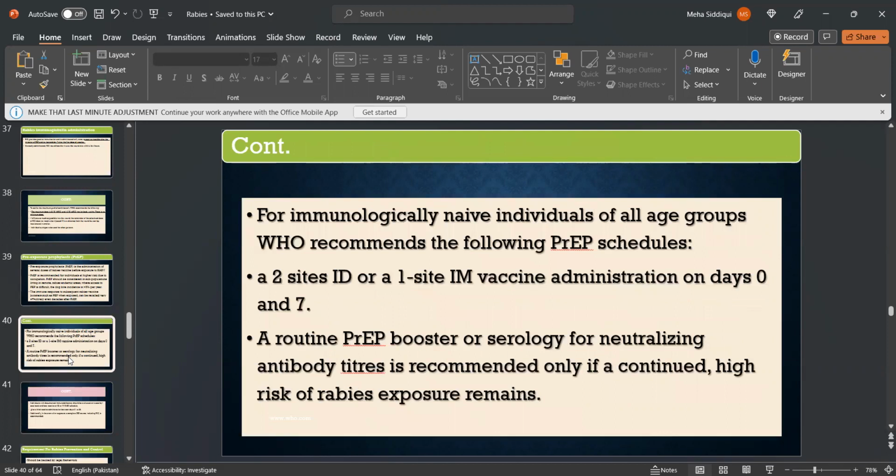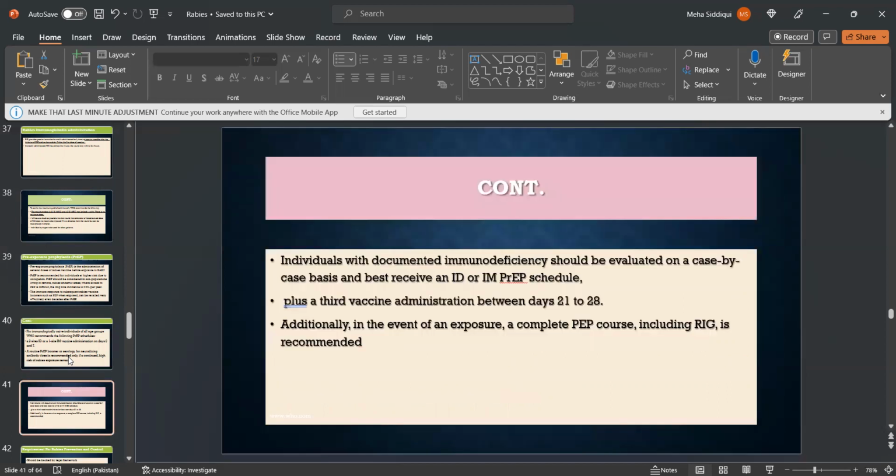So for immunologically naive individuals of all age groups, WHO recommends the following schedules: 2 sites intradermal or 1 site IM vaccine administration on day 0 and 7. A routine pre-exposure booster or serology for neutralizing antibody status is recommended only if a continued high risk of rabies exposure remains.